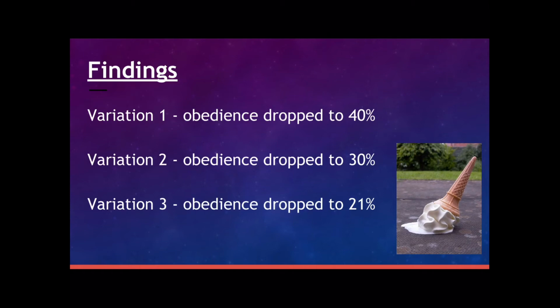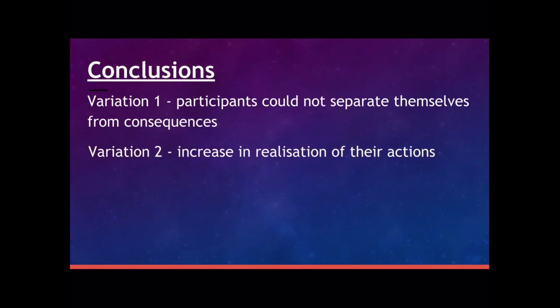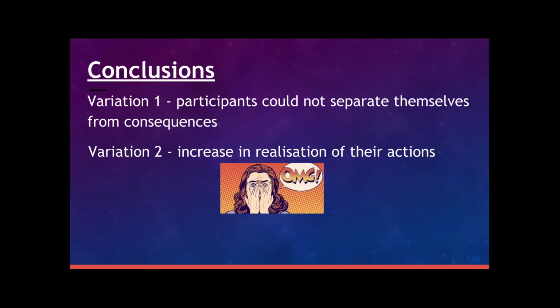A conclusion that can be drawn from the first variation is that a closer distance proximity meant the participants couldn't separate themselves from their consequences, as they could see what was happening to the learner and therefore felt more responsible, which made it easier to disobey the instructions from the authoritative figure. As the participant was physically forcing the learner's hand to inflict the shock in variation 2, it increased the responsibility they felt from their actions, and therefore a closer touch proximity reduces obedience.